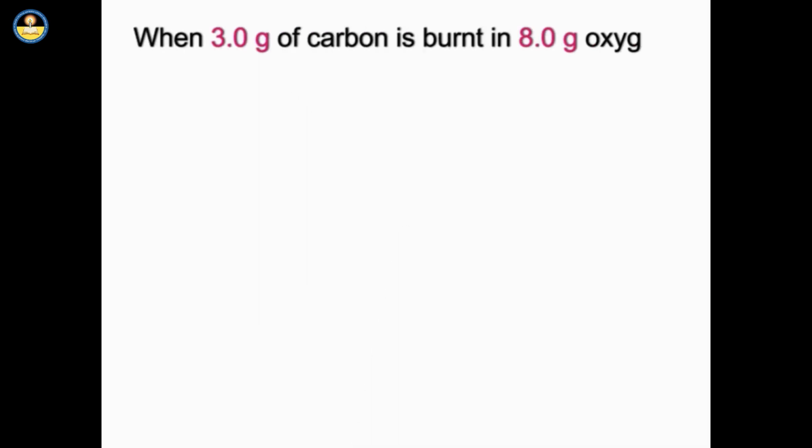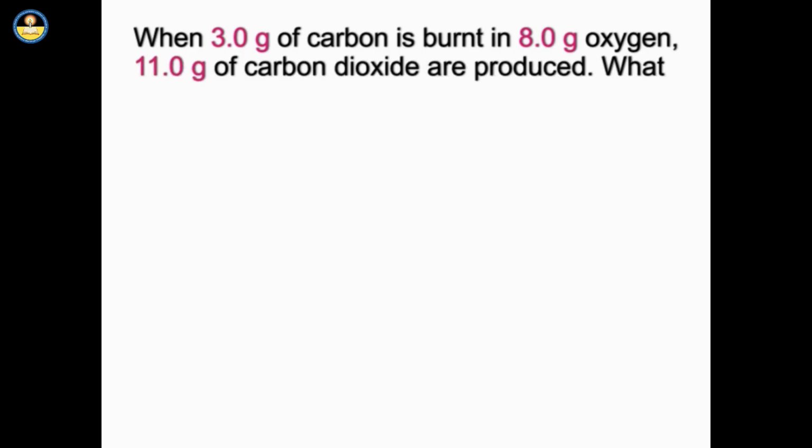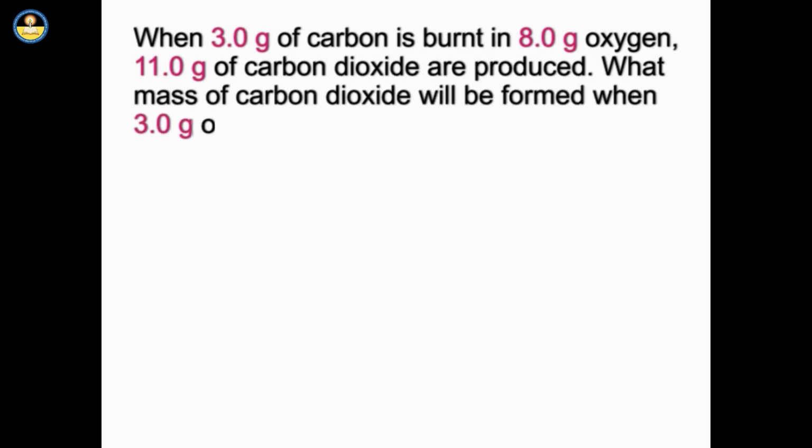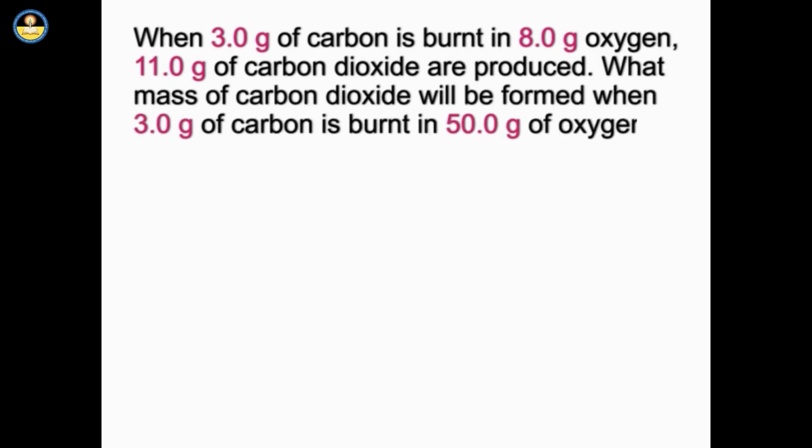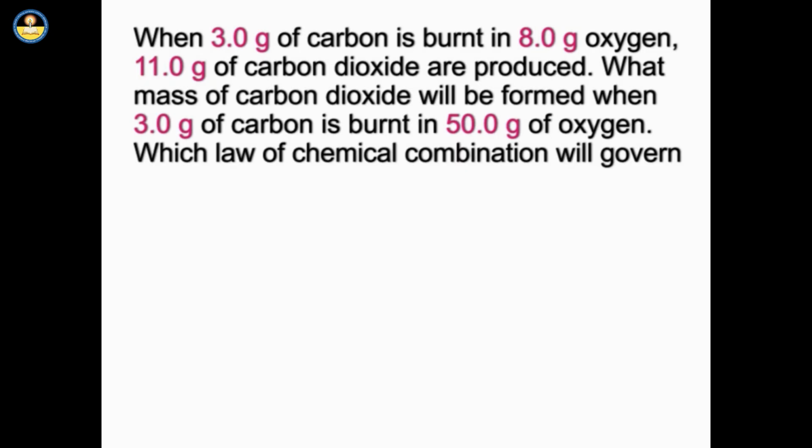Let us now try to solve another problem. When 3.0 grams of carbon is burned in 8 grams of oxygen, 11 grams of carbon dioxide are produced. What mass of carbon dioxide will be formed when 3 grams of carbon is burned in 50 grams of oxygen? Which law of chemical combination will govern your answer?